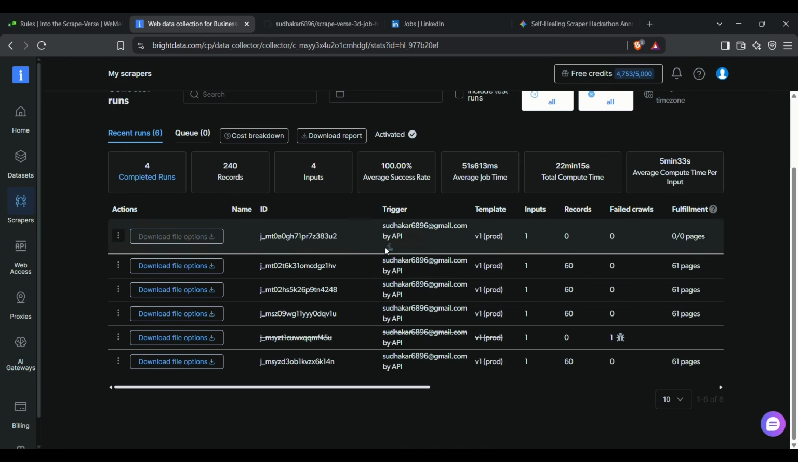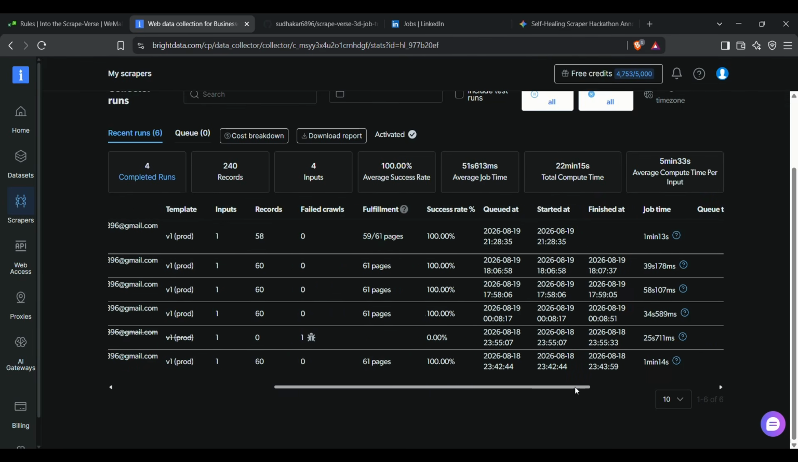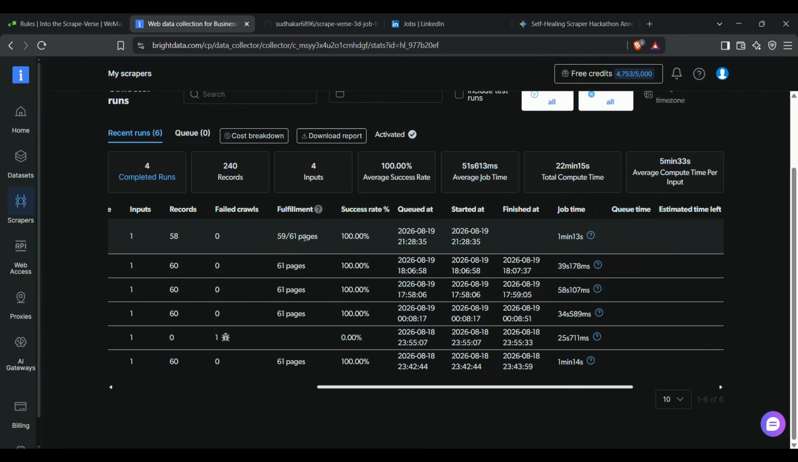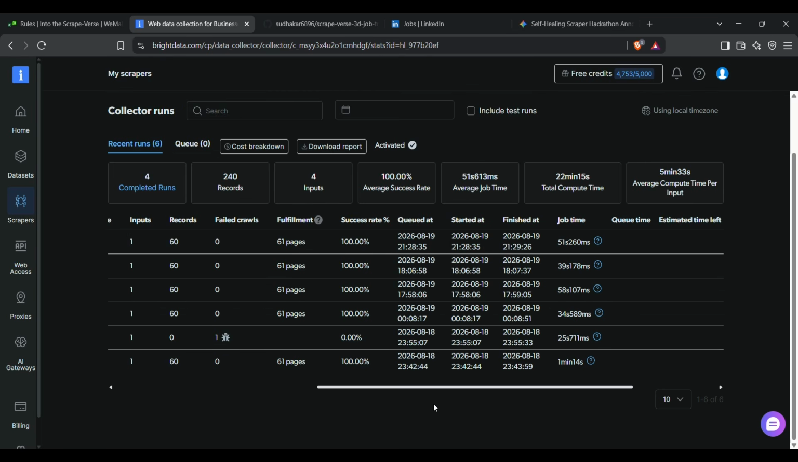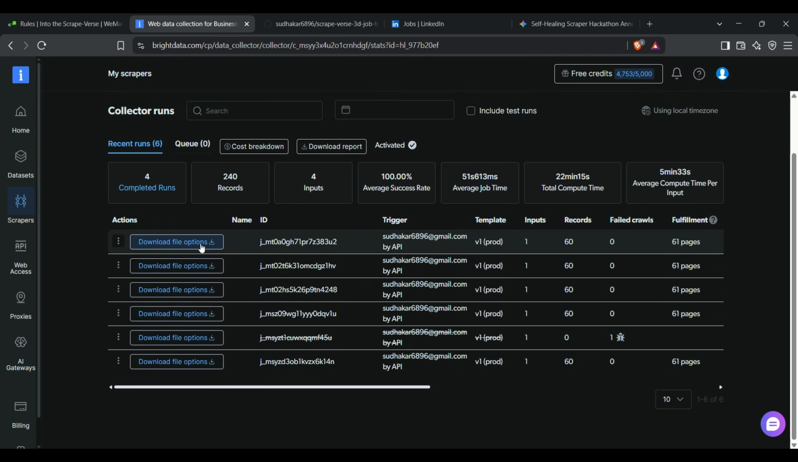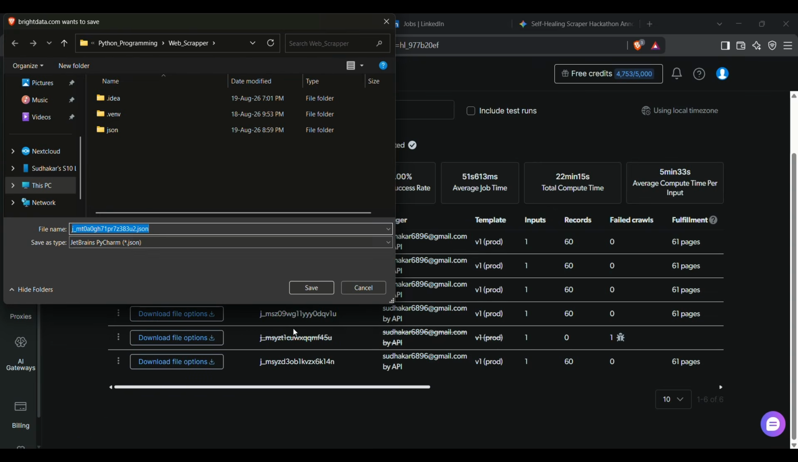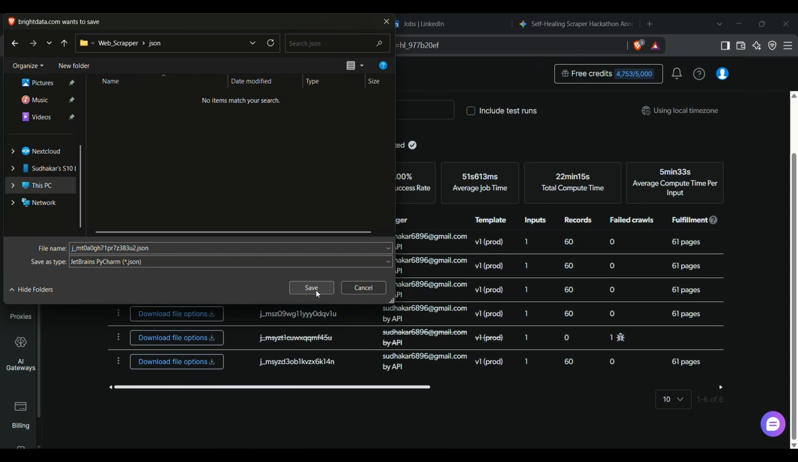Once it is completed, it will allow me to download the data in different formats like JSON, CSV, and other data formats. Here it is showing the status, how many pages it is scanning, and it is showing that now it is completed. Once it is completed, I need to click on the download option, and you can see your output in different formats. I choose JSON because it gives raw data. Once I have chosen it, I can save it in my JSON folder.